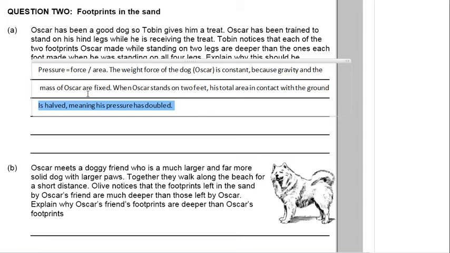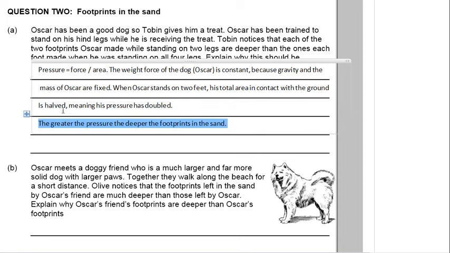And so if area is halved and force is the same, that means that pressure must have gone up. And so the pressure is doubled. And so if we answer the question, that means that the greater the pressure, the deeper the footprints. And so that's what we have. We have more pressure because there is less area for the same force.